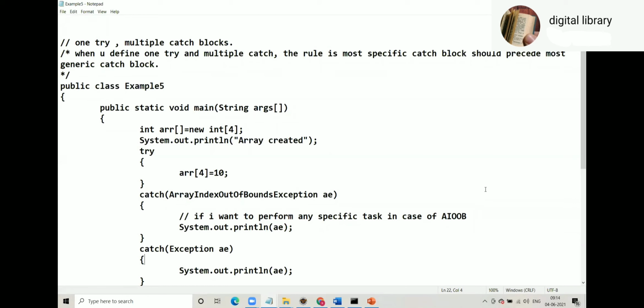Sir, just now you said about parent and child. So is this the same? Yeah. ArrayIndex is the child and Exception is the parent. So catch with child must come first and then catch with parent. Also, the reference will be the same? That's a local, A is a local. So whether you write the same or different doesn't make any difference.